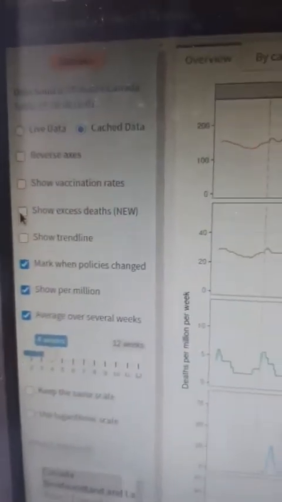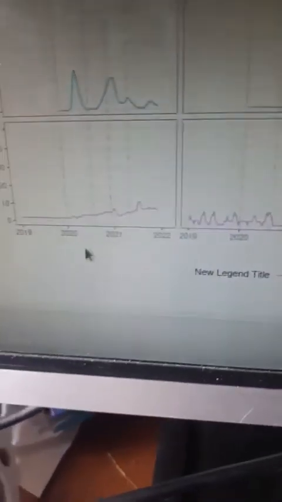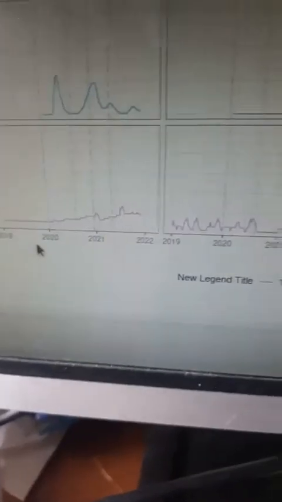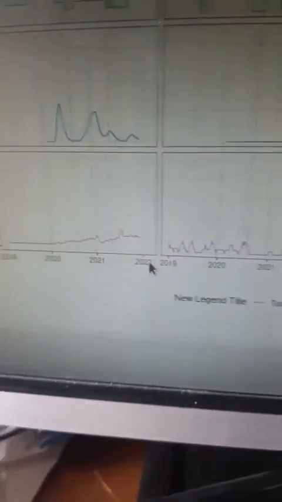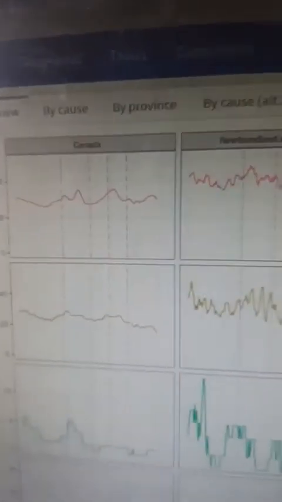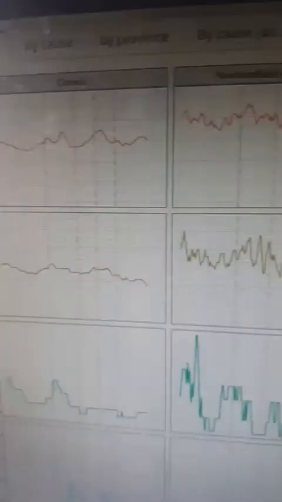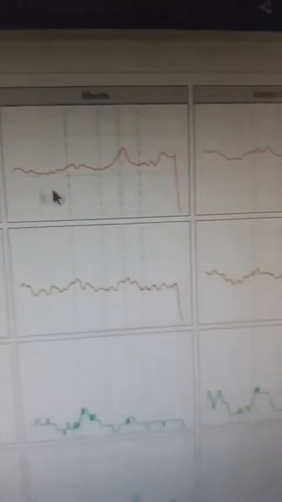I have just disabled it right now because currently we're looking just at the latest data from 2019 to 2022 for different provinces and nationals. So for Canada, for Newfoundland, New Brunswick, Quebec, Ontario, Alberta, and British Columbia.